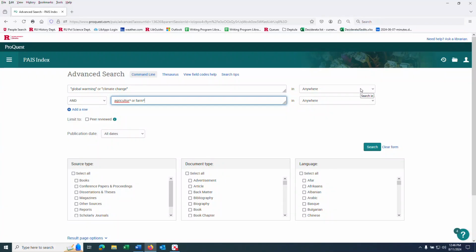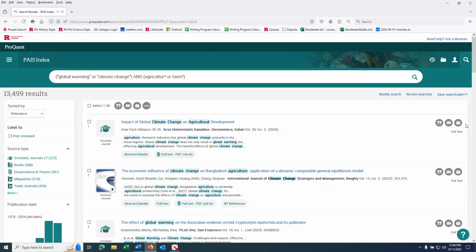Our initial research question was, how has global warming impacted agriculture? This is our initial search, and these are our initial search results. One reason that we get many thousands of articles is that ProQuest databases, most article databases, by default search for